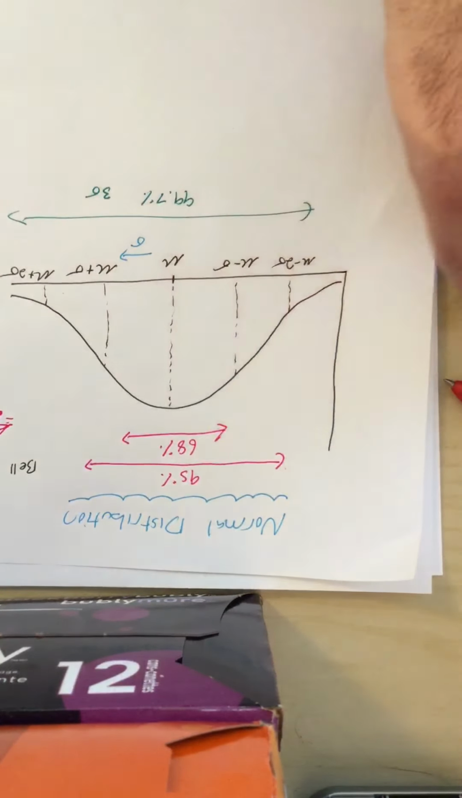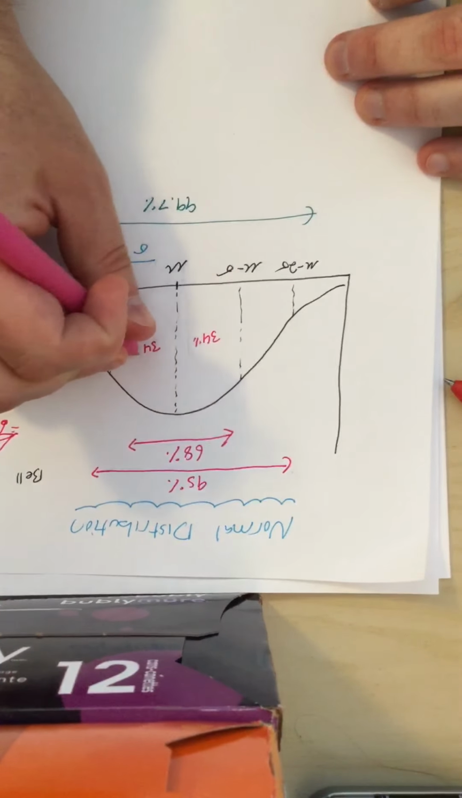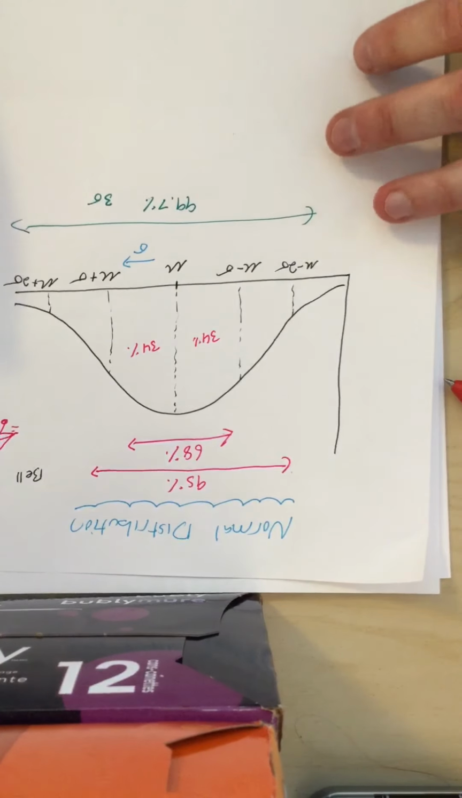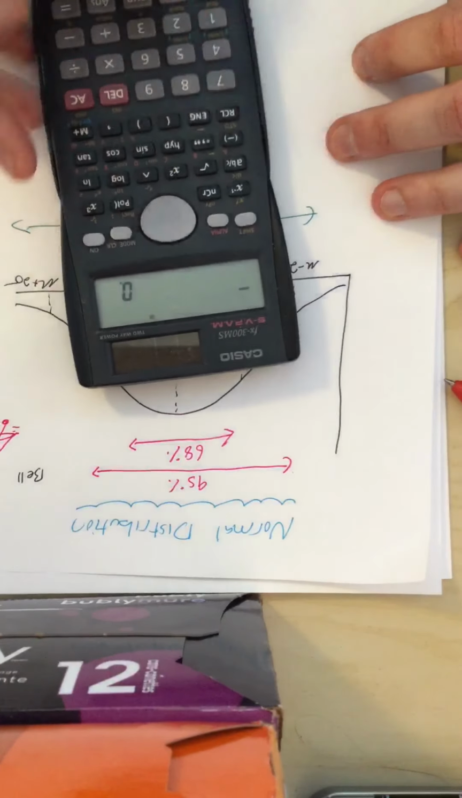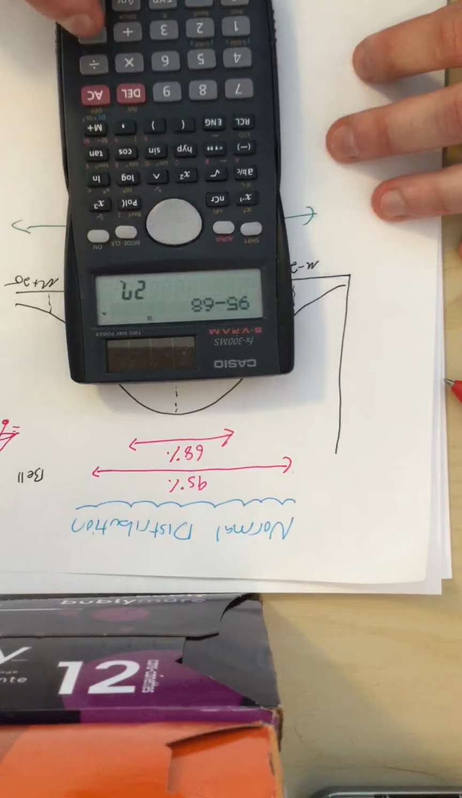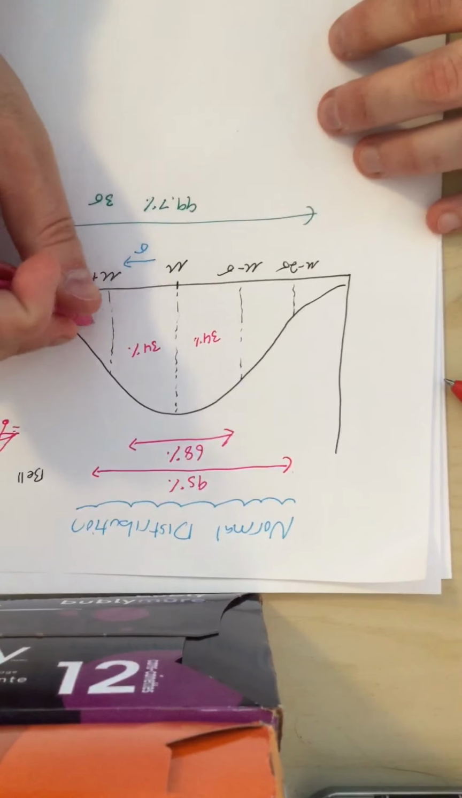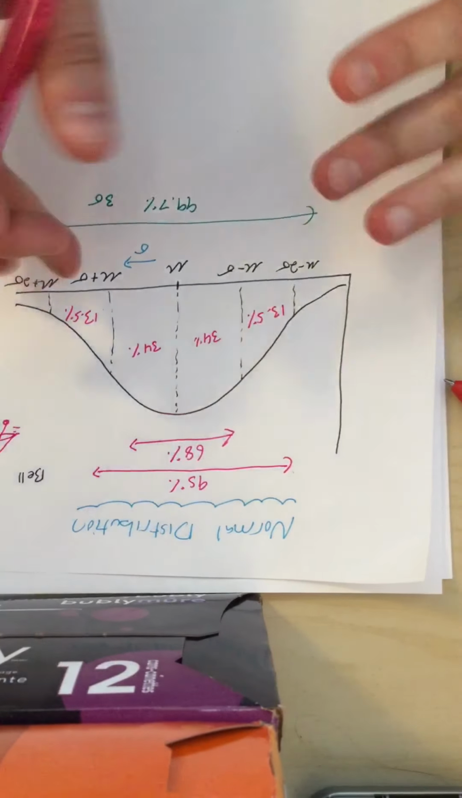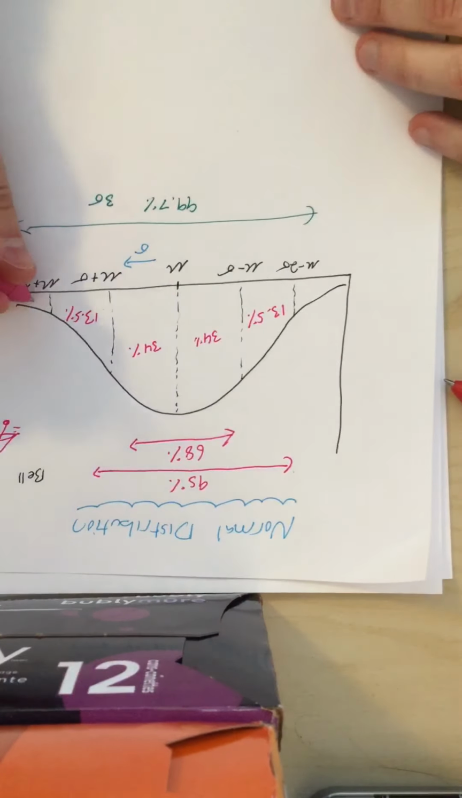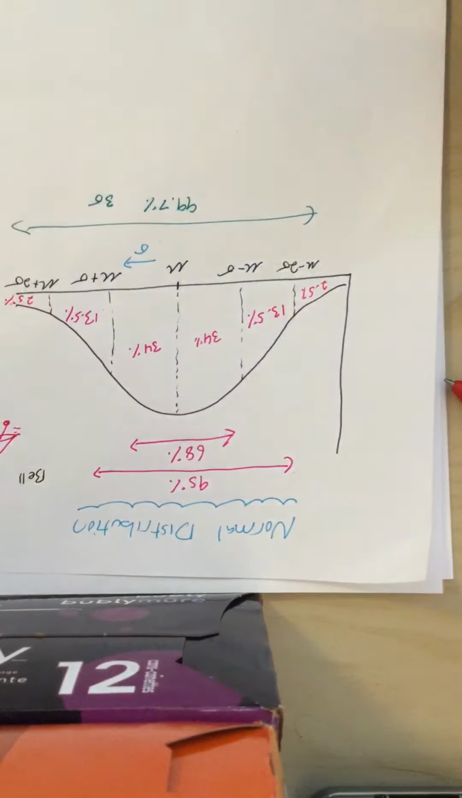So if 68% is between there and there, 34% is on each side. Then if 95% is within 2 standard deviations, 95 minus 68 is 27, divided by 2 is 13.5%, so 13.5% is over here and 13.5% over here. The rest is in the tail areas, 2.5% on each side, all the way to infinity. And that's a normal distribution.